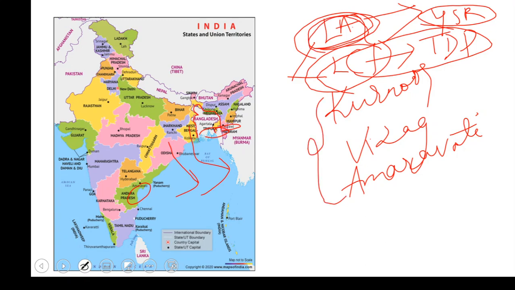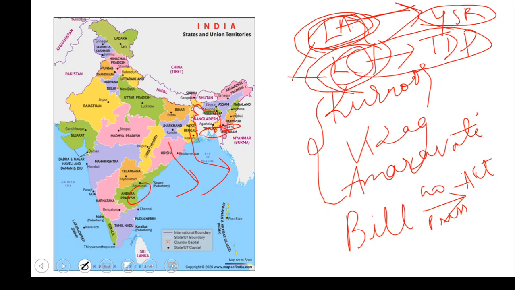Initially there will be a bill, and when it has the assent of the governor or president, it becomes an act. It went to the legislative assembly and was passed, but in the legislative council the TDP is in majority. So the bill was sent back, it was not accepted, and so presently the capital of Andhra Pradesh is Amravati.